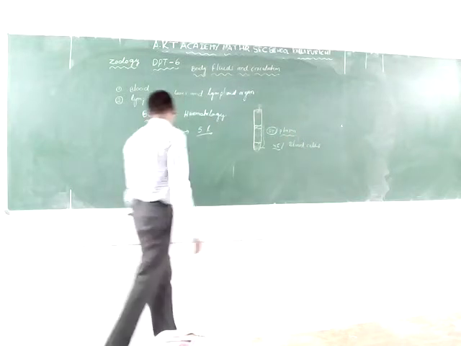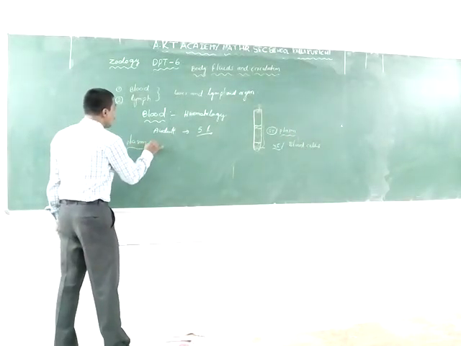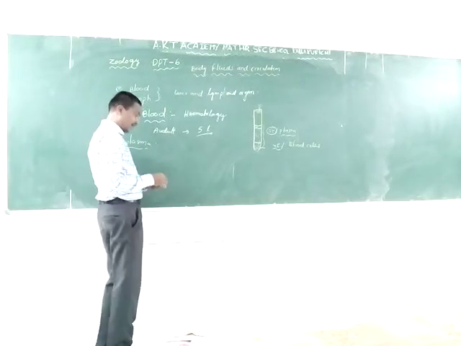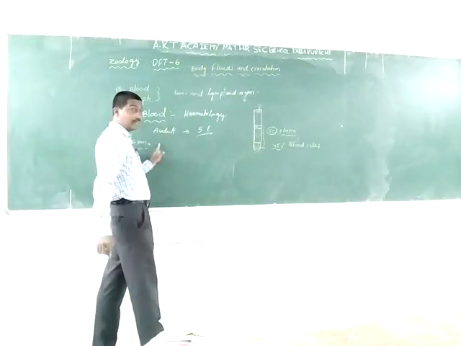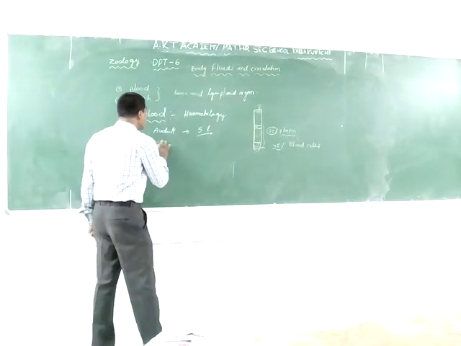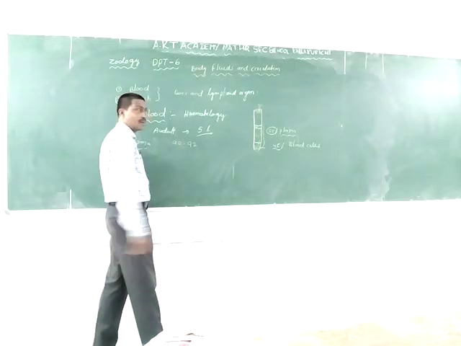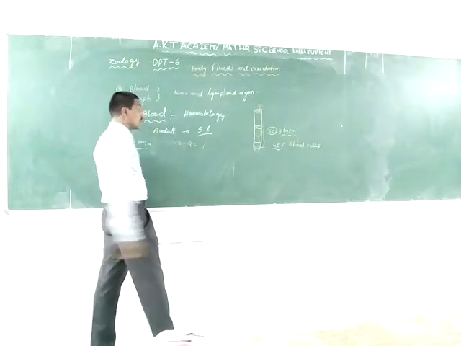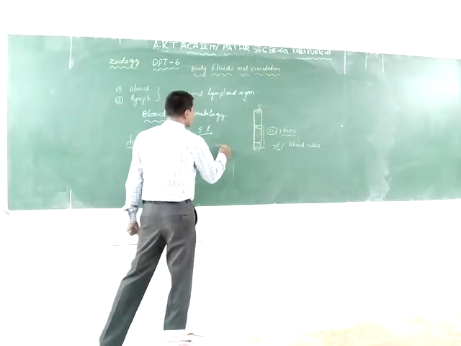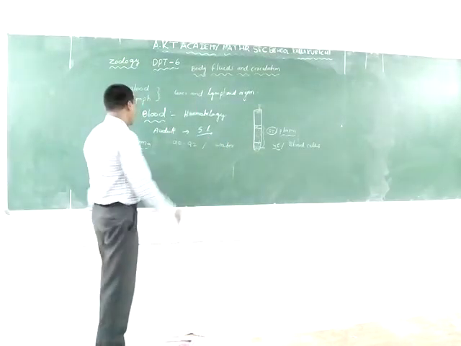The plasma is a straw-colored fluid, mainly 90 to 92% water.